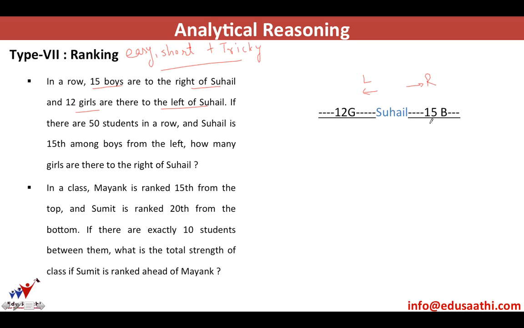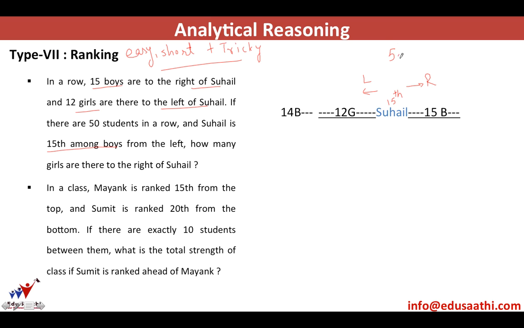There are 15 boys to the right of Suhail. So till now we have 12 plus 15, 27, plus Suhail, 28 students. There are 50 students in a row, so we already have 28 students over here, and Suhail is 15th among the boys from the left. Now we know of 12 girls to the left of Suhail. It is mentioned that there are 14 boys also to the left of Suhail, since Suhail is 15th among the boys.